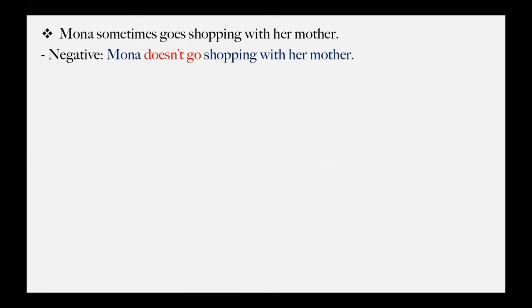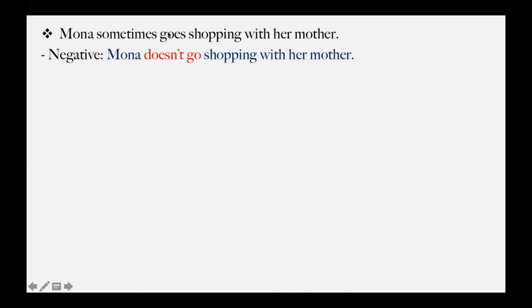Mona. The second step is that because I have Mona and it's a she, right? So I put doesn't because it's a she. And the same thing applies to he. If I had Muhammad, if I had Ali, if I had he, we put doesn't. Mona or she, we put doesn't as well. So Mona doesn't. Okay, go.